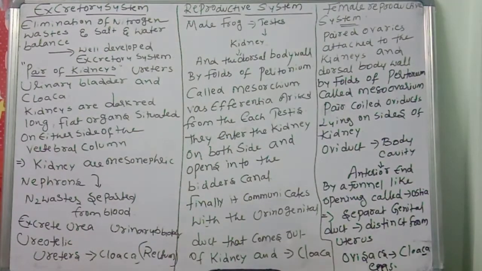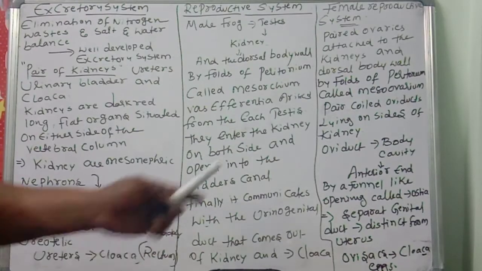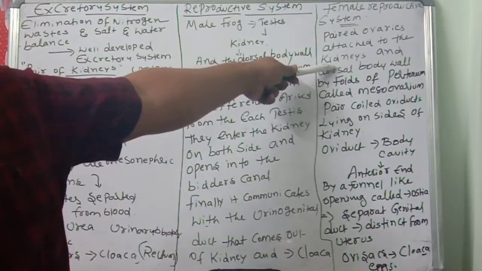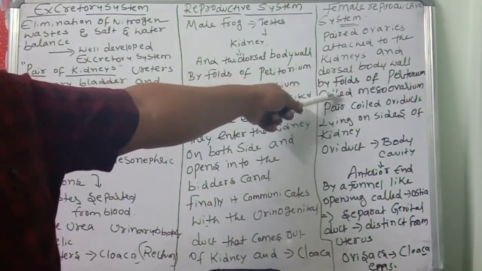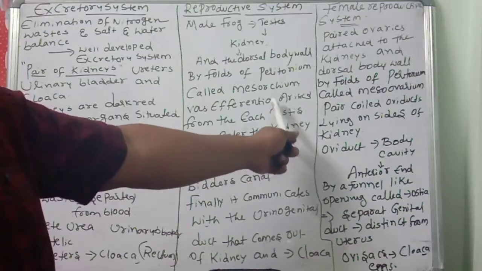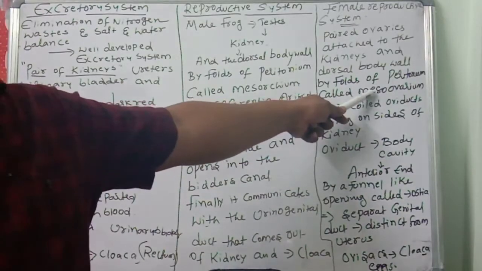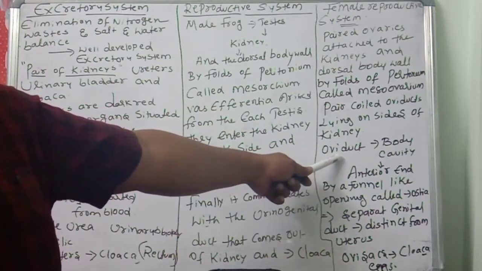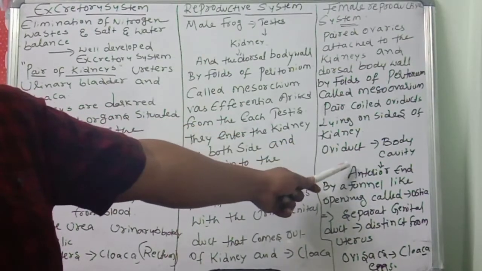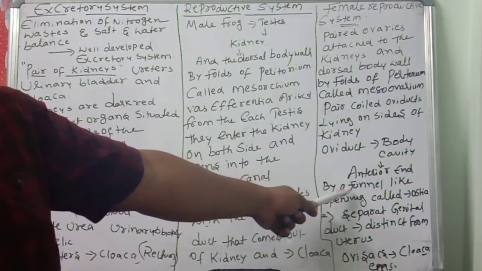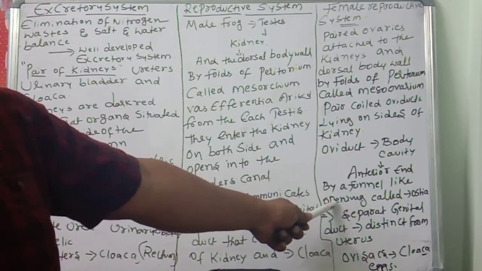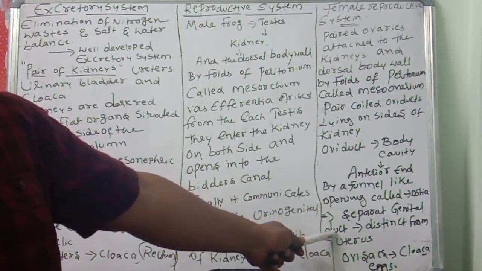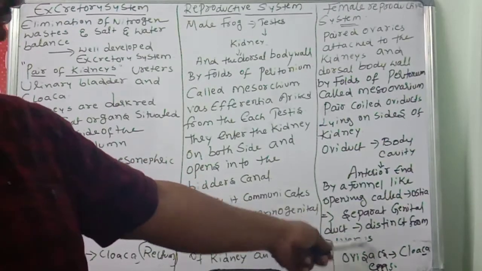Next, the female reproductive system. There are paired ovaries attached to the kidneys and dorsal body wall by folds of peritoneum. Here it is mesorchium, there mesovarium. Paired coiled oviducts lie on the side of the kidney. The oviducts enter the body cavity, with the anterior end a funnel-like opening called ostia. A separate genital duct is there. It does not connect with the kidney and ureters. It is distinct from the ureters.